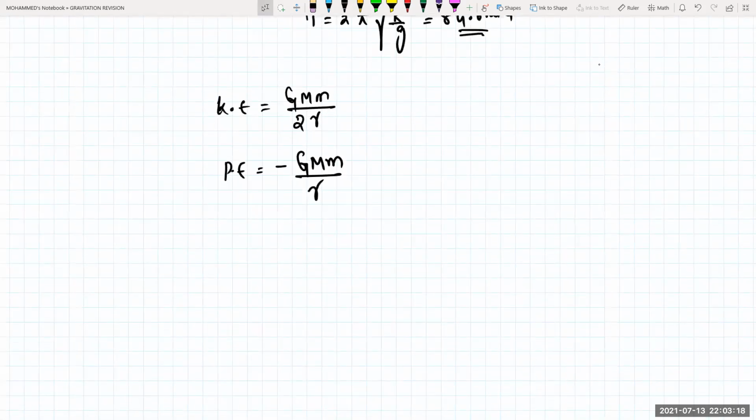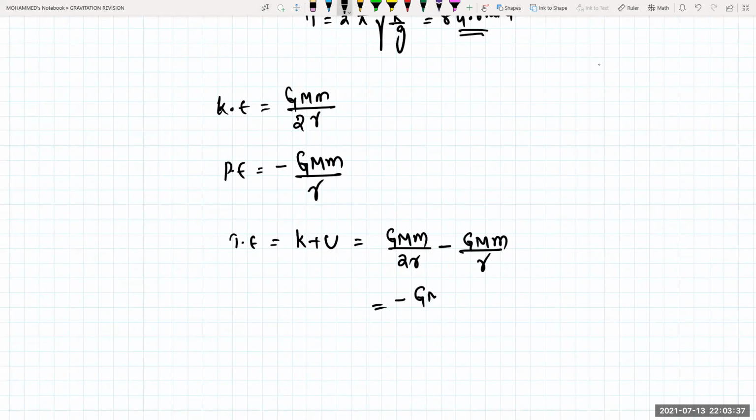If I know the kinetic energy and potential energy, can I calculate the total energy? Total energy will be equal to the sum of kinetic energy plus potential energy. GMm divided by 2R, minus capital G, capital M, small m divided by R. So how much will I get? Minus of capital G, capital M, small m divided by 2 into R.